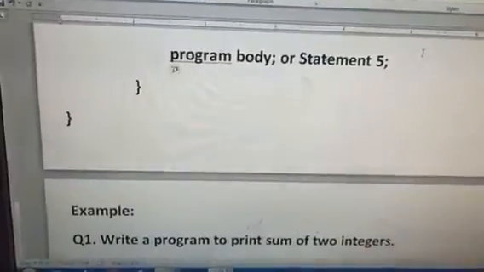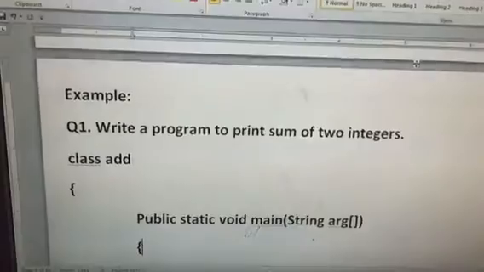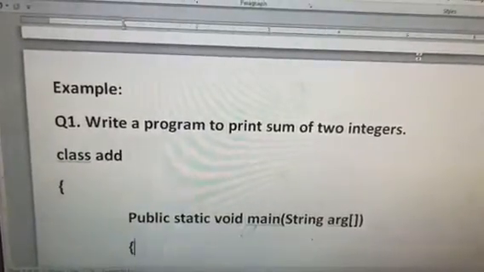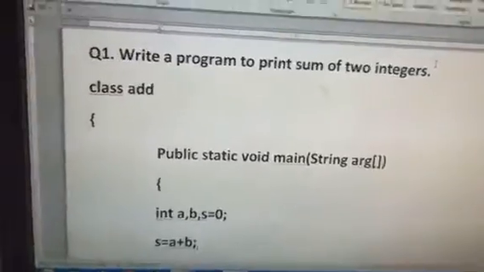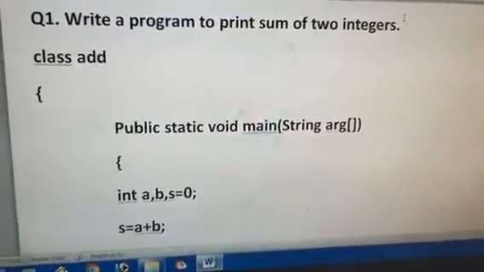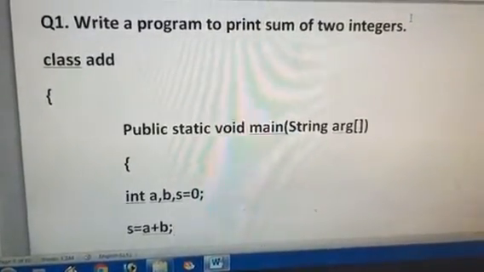So now this is very, very important, everyone. So here I am going to tell you the structure of a program using a simple example. So in this program, what are we supposed to do? We are supposed to write a program to print the sum of two integers.